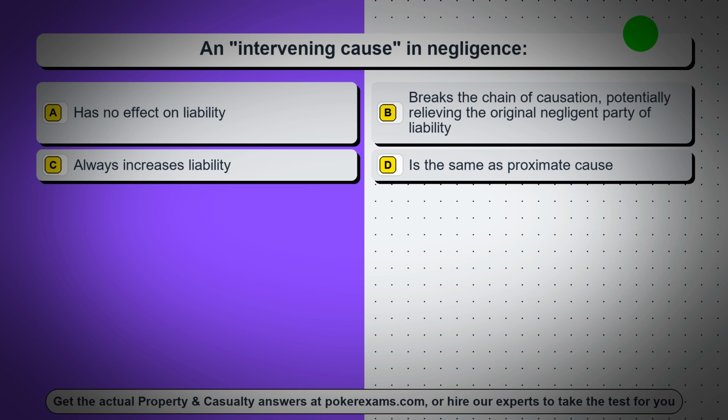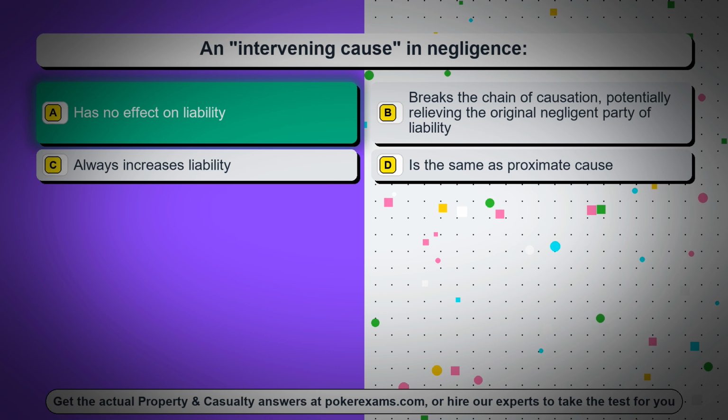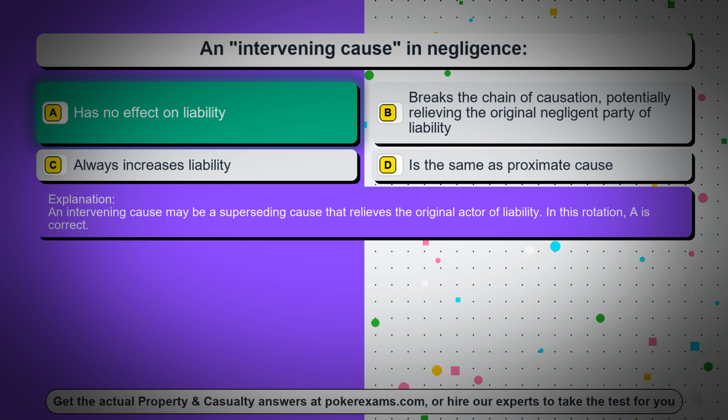Question 19. An intervening cause in negligence: Option A, has no effect on liability. Option B, breaks the chain of causation, potentially relieving the original negligent party of liability. Option C, always increases liability. Option D, is the same as proximate cause. The correct answer is option A, has no effect on liability. An intervening cause may be a superseding cause that relieves the original actor of liability. In this rotation, A is correct.